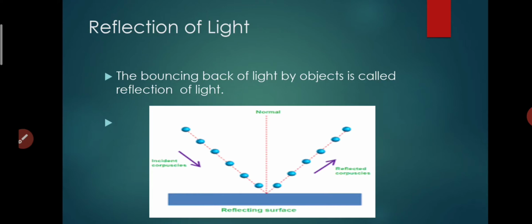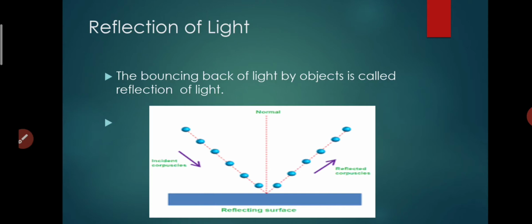And non-luminous objects, such as a book and a tree, do not give out their own light. We can see an object when light from the object reaches our eyes. So this is the difference between luminous and non-luminous objects. Now the term that is coming is reflection of light. This is related to our chapter.